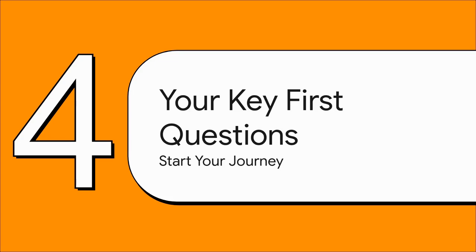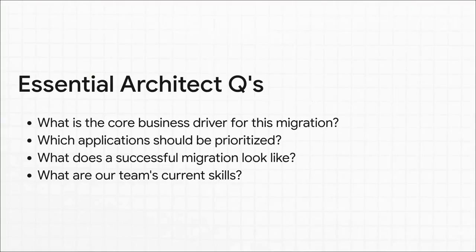Okay, so we've given you the map and we've given you the compass. Now let's arm you with the right questions to ask before you even think about taking that first step. Before you write a single line of code, your team needs to have absolute, crystal clear answers to these questions. If you don't have a clear business driver, your project will just drift aimlessly. If you prioritize the wrong apps, you're leaving value on the table. And honestly, moving forward without defining what success looks like or what your team can handle, that is a recipe for disaster. Getting this clarity up front will save you so many headaches down the road.